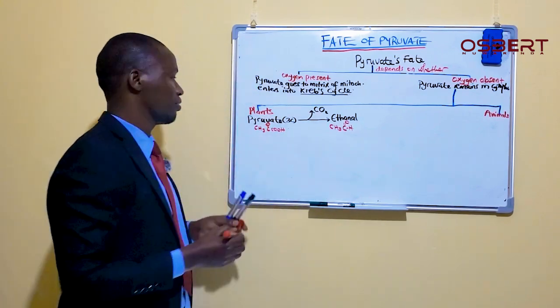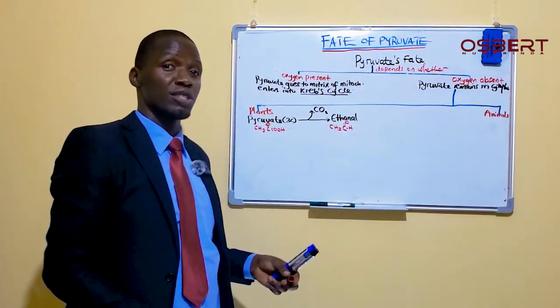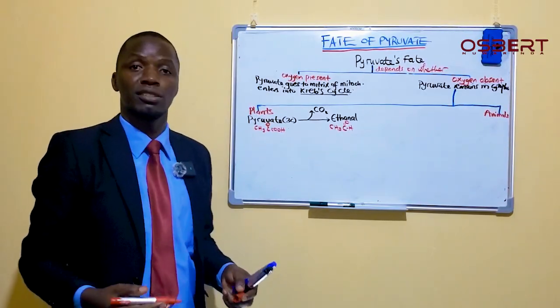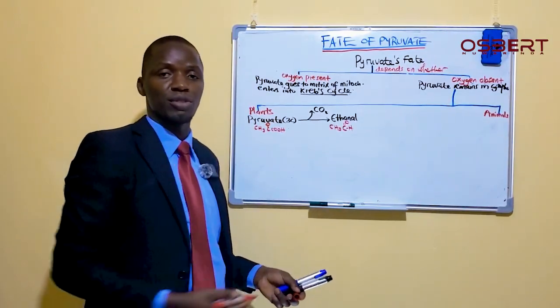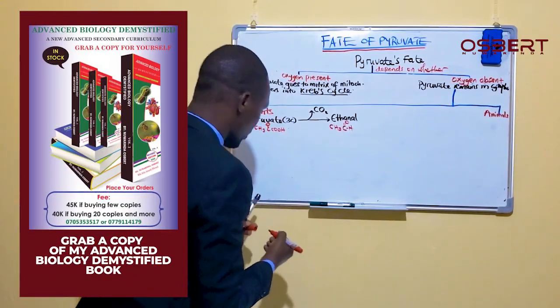Of course, in biology they may not ask you to give these formulas, but I'm just putting them for those who are interested. So we form ethanol.